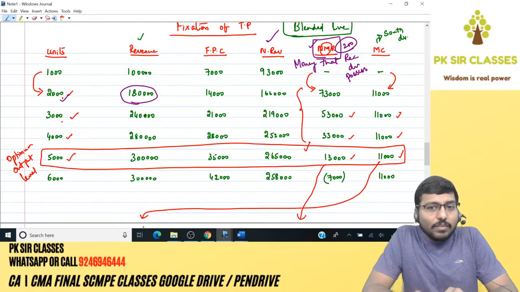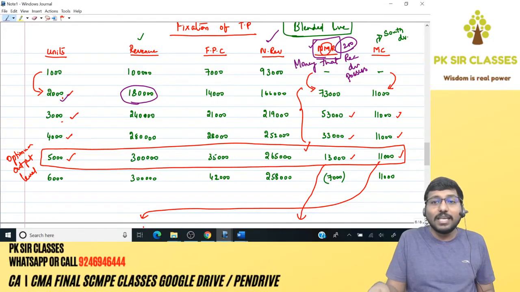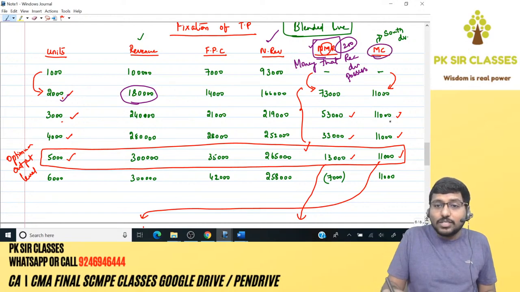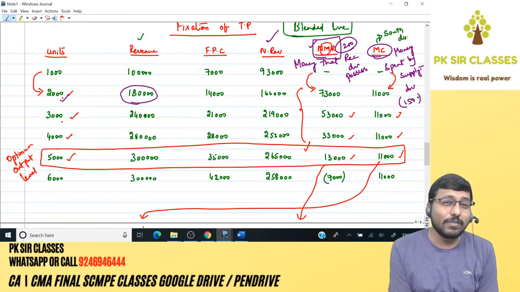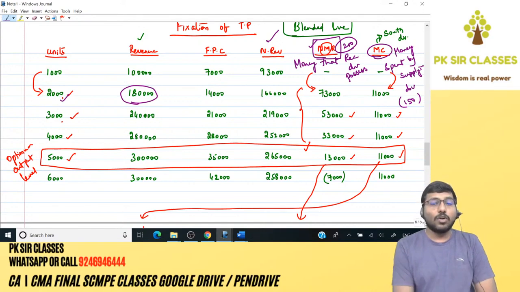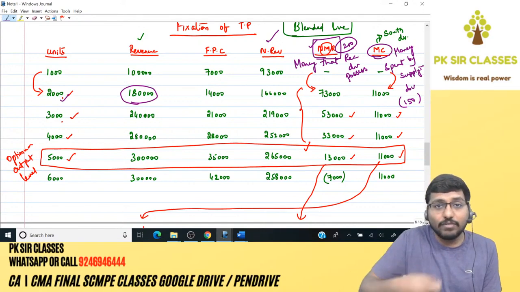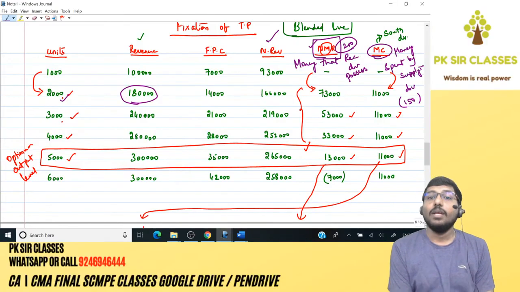So the NMR column tells you how much money the receiving division possesses. What about MC? The MC column tells you the money spent by the supplying division, which is nothing but 150. In the chocolate example, 150 is the money spent by the supplying division. That is this particular column, because the supplying division is spending 11 rupees for every unit it manufactures. That's why I've put 11 over there.